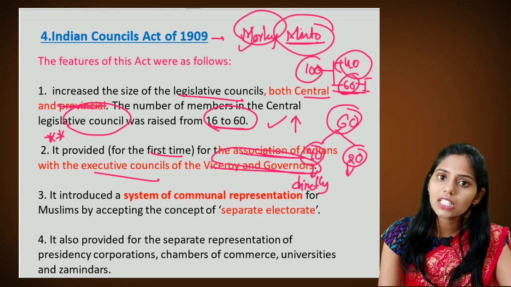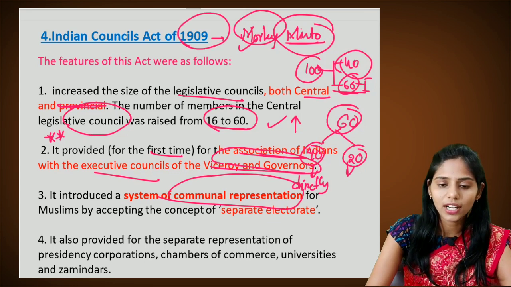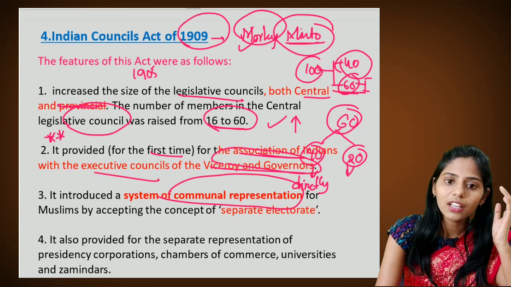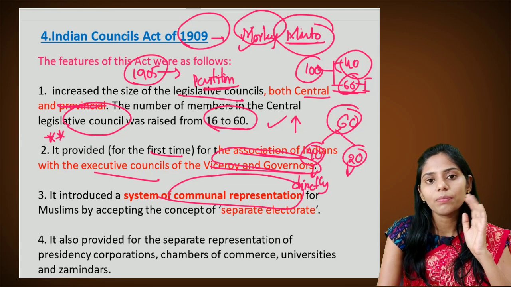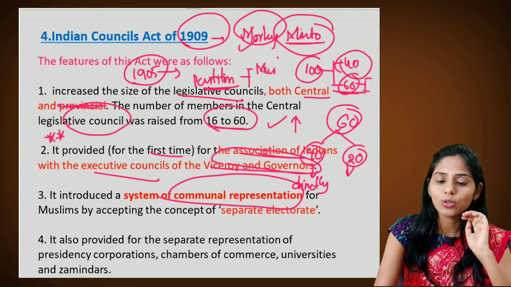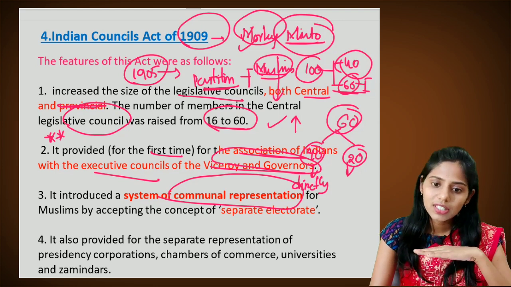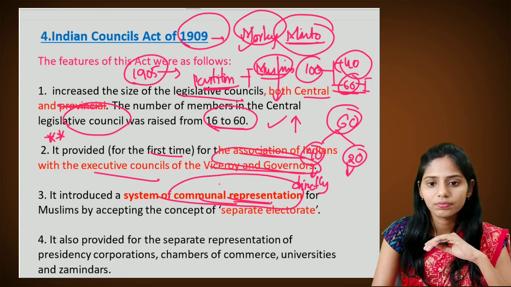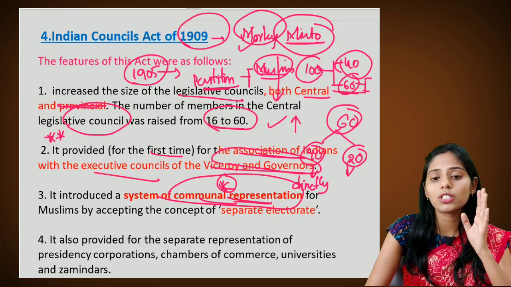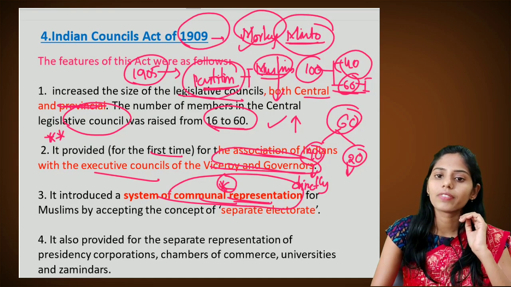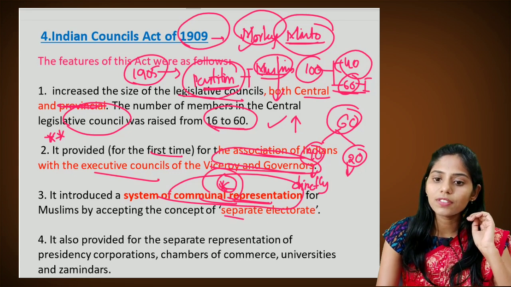And the next one is that it introduced communal representation. So it is very, very important. If you see the timeline here, it is 1909. Before this, in 1905, there was the partition of Bengal. This partition of Bengal was supported by some of the elite Muslims present in this region. So to satisfy these Muslims, the Britishers came up with the system of communal representation, mainly to satisfy the Muslims who supported the partition of Bengal. And what is this communal representation? Here Muslims were given the concept of a separate electorate.